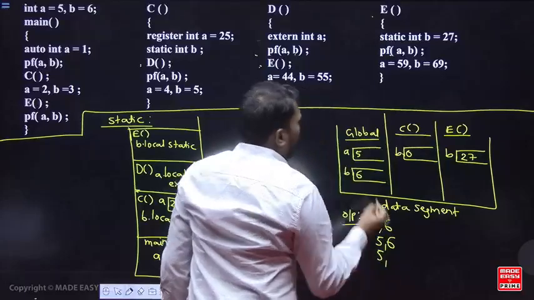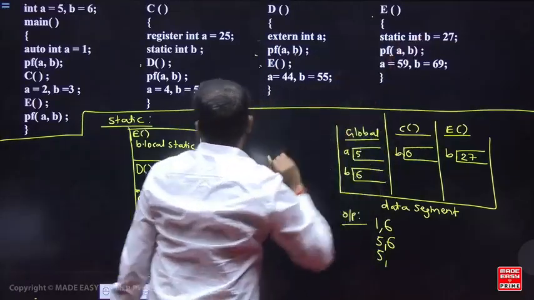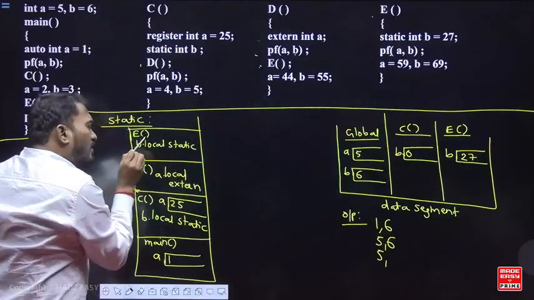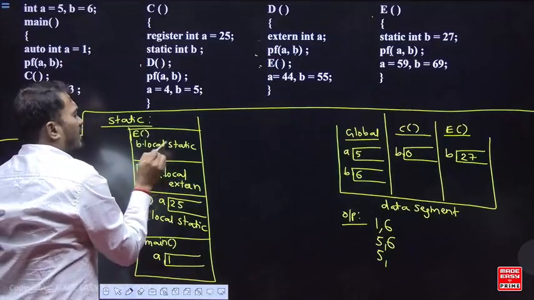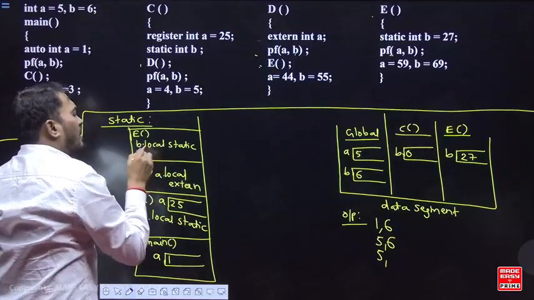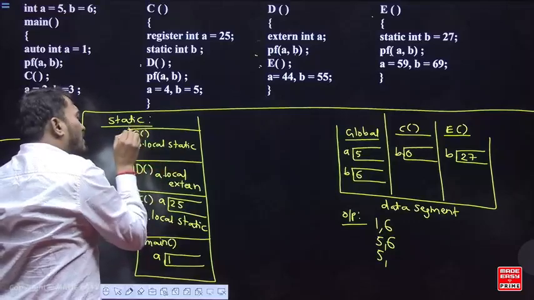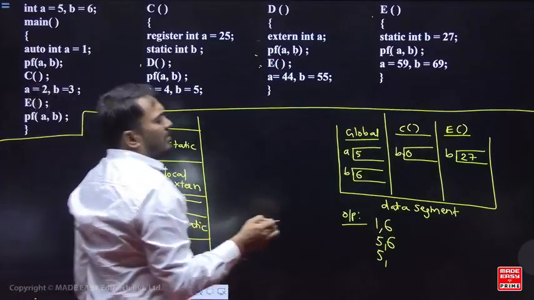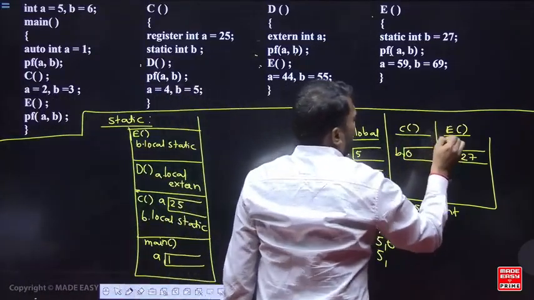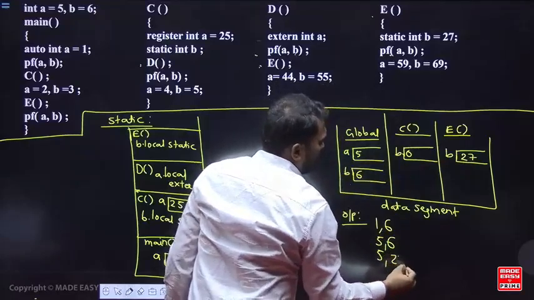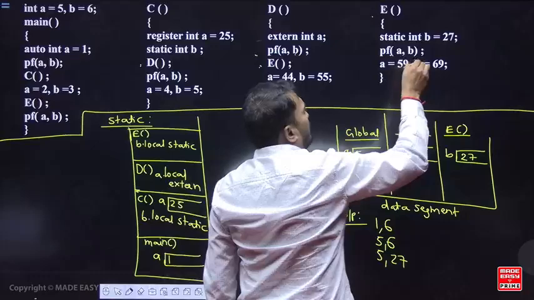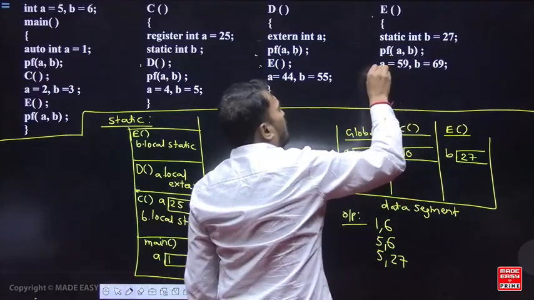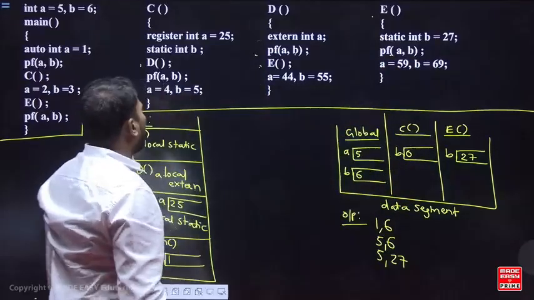5 है. But remember, B is a local variable. Look at here. B is a local and static. So इसका मेमोरी कहाँ पे, डब्बा कहाँ पे? Where is the memory allocated for this? E का डेटा सेगमेंट में B का वैल्यू. How much? 27. Next, after that, A equal to 59, B equal to 69. A equal to 59. A is a free variable.